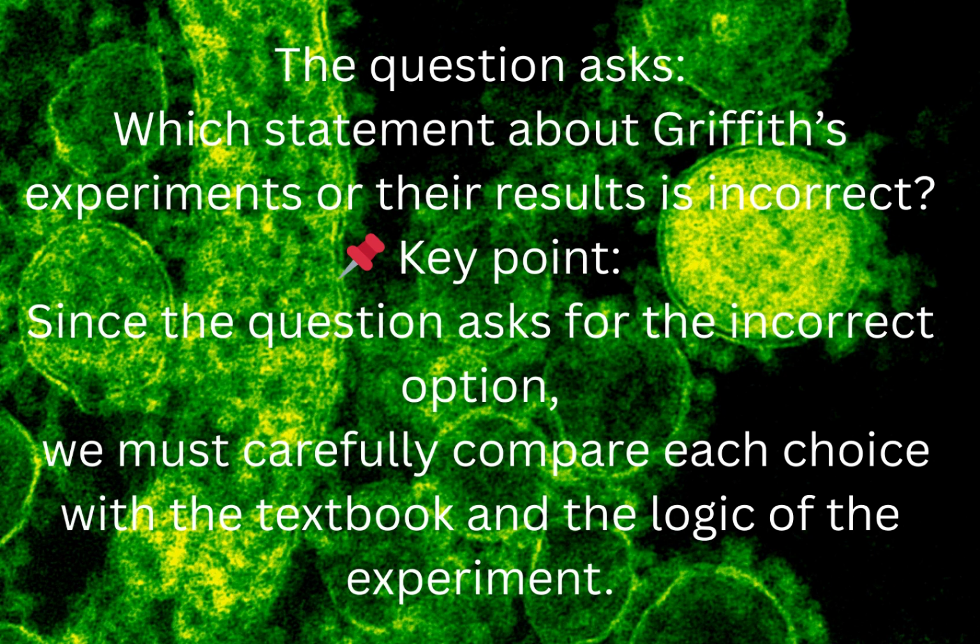The question asks, which statement about Griffith's experiments or their results is incorrect? Key point: since the question asks for the incorrect option, we must carefully compare each choice with the textbook and the logic of the experiment.